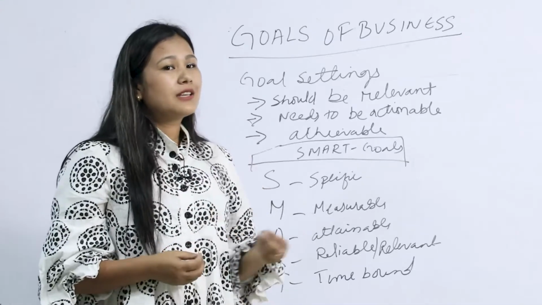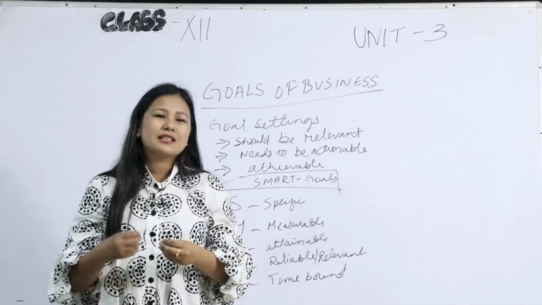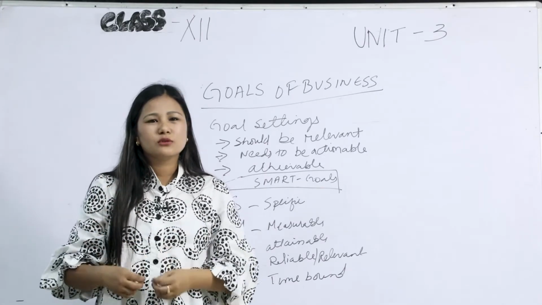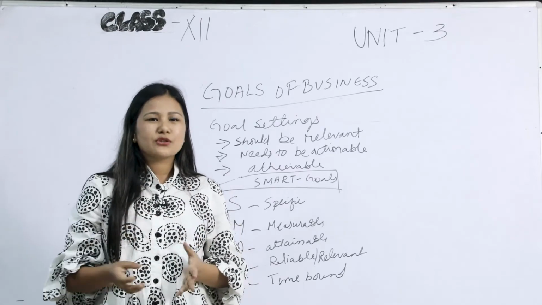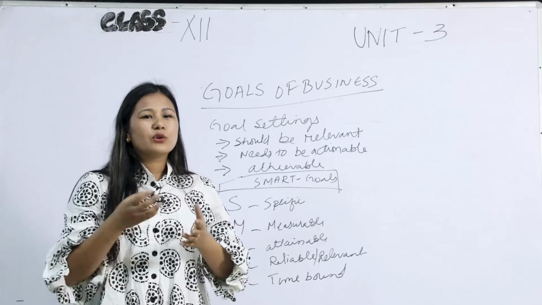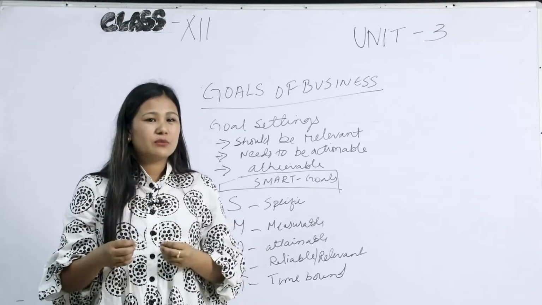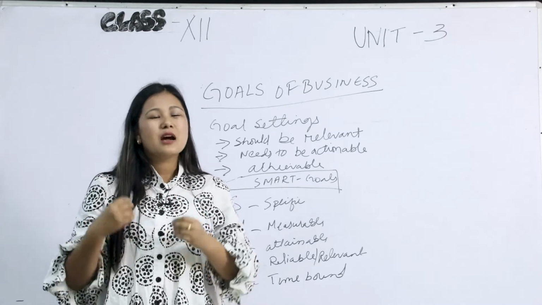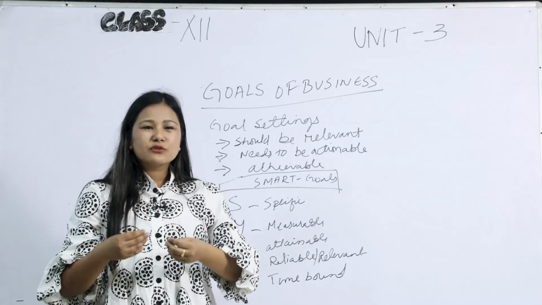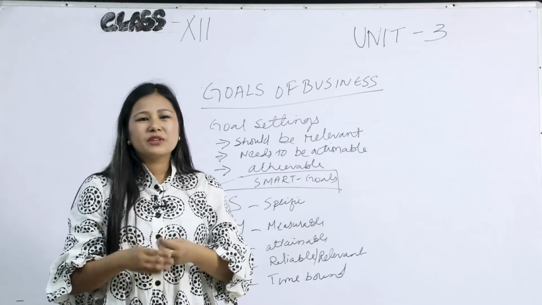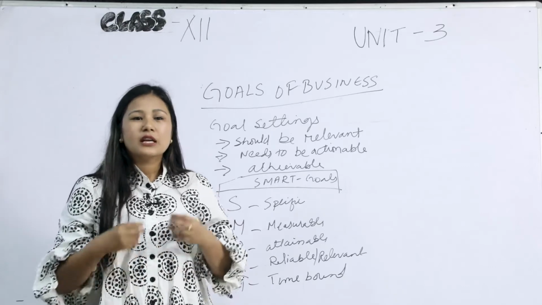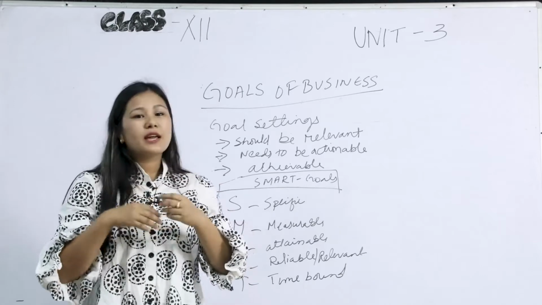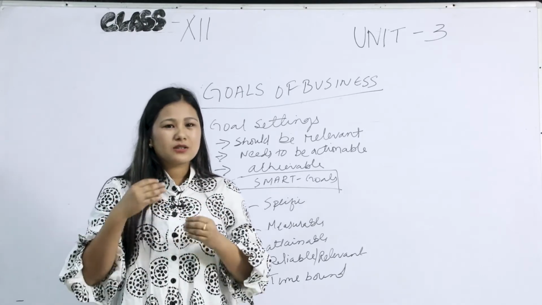The third rule of goals is that a goal should be achievable. You should not set up goals which are too high, and you should also not set up goals which are too low. You should set up a goal considering the resources of your company, one which will meet the resources of your company. If you set up a very high goal, then your enterprise resources might not be able to reach it, right? And if you set up too low a goal, your resources will be left underutilized. Therefore, goals should be exactly equal to the resources that you have. So goals should be achievable, with achievable stretches.